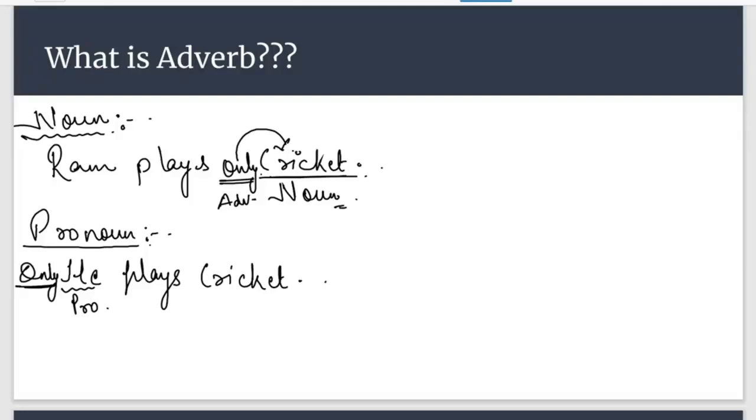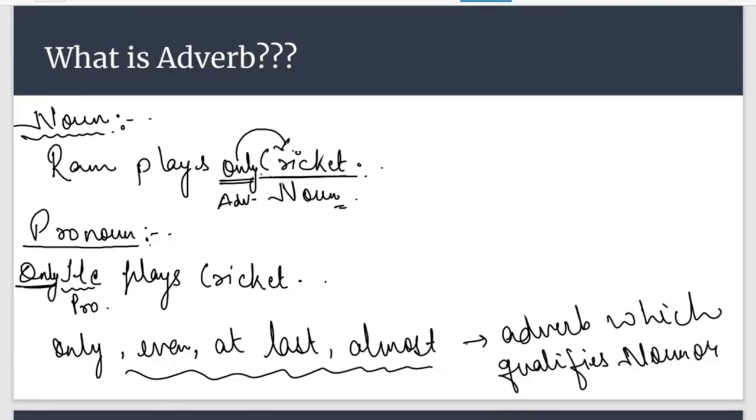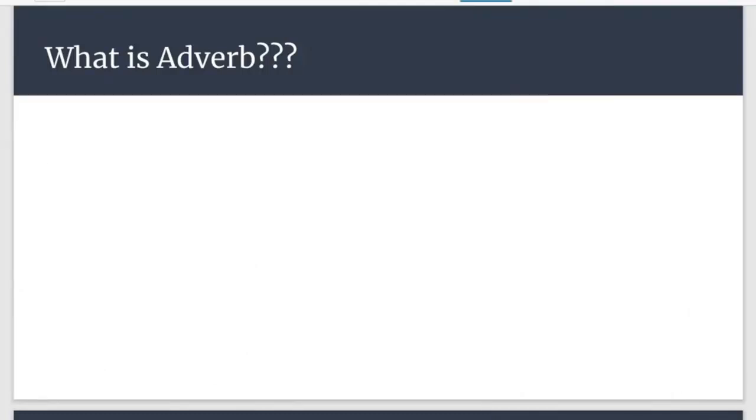Okay, so these are the two examples which show that there are certain adverbs which can qualify noun or pronoun also. Those adverbs are only, even, at last and all. These are the certain adverbs which qualify noun and pronoun. Is it clear to all of you?